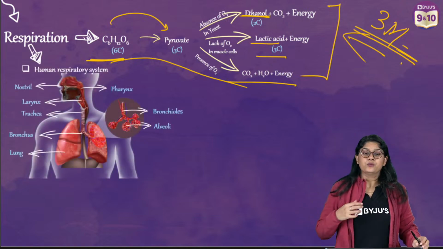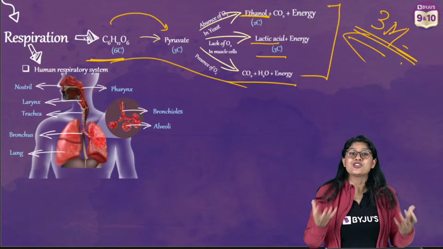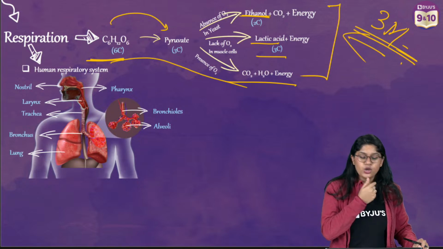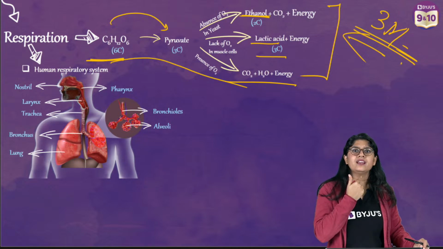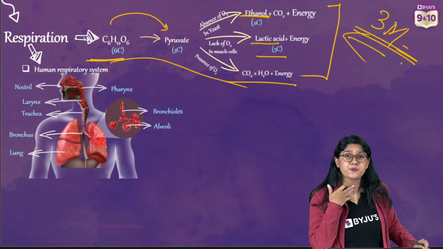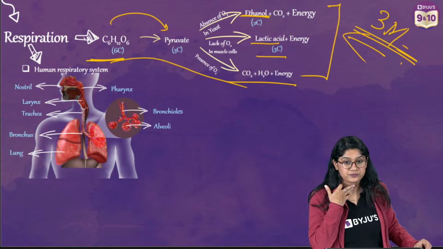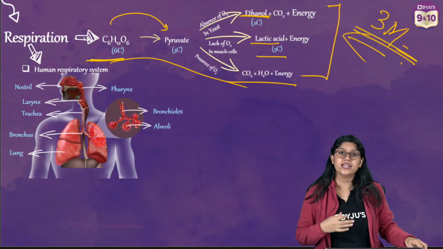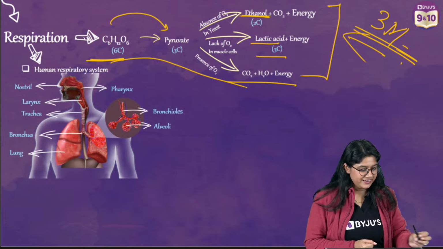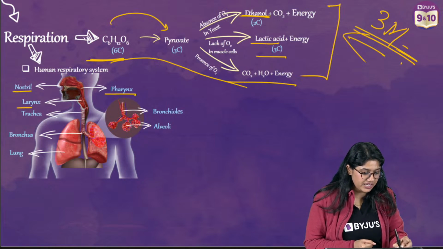Okay. Now, let's talk about the respiration process, the mechanism. So we breathe through our nostrils, right? We inhale, then the air goes to the pharynx and larynx. We have something over here, right? The voice box is called what? Can you tell me, everyone? The voice box is called what? Yes, very good. Larynx, right? So, larynx plays a very important role. We have nostrils, we have pharynx, and we have larynx, right?